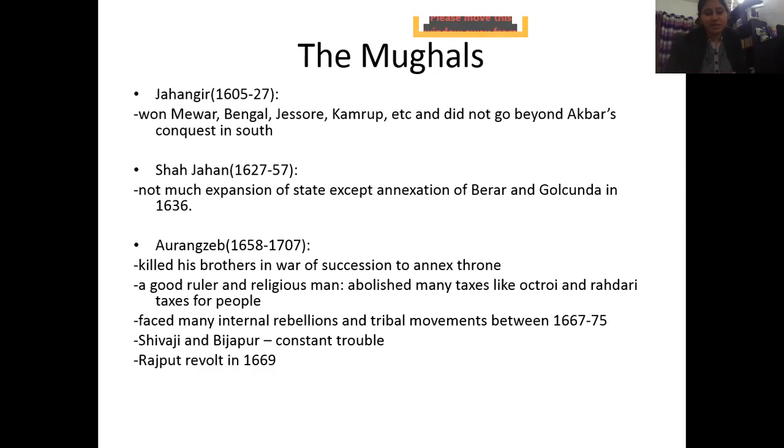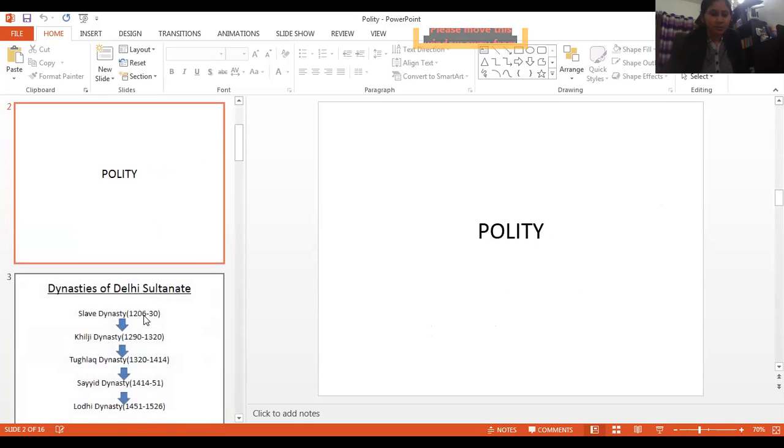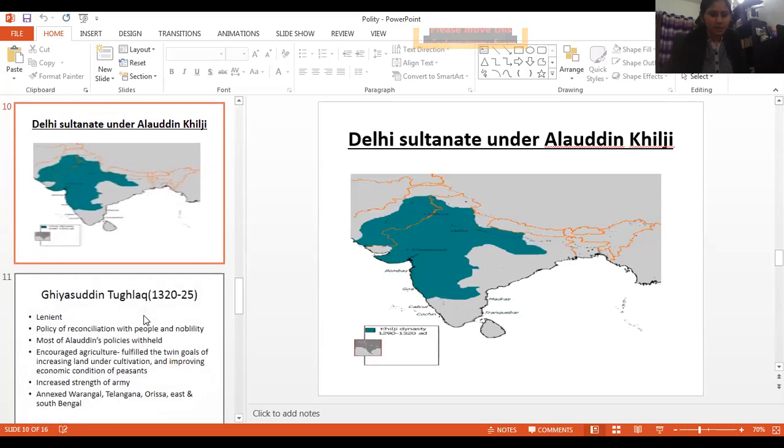After Aurangzeb, we see the Mughal Empire till 1857, but the rulers were very weak, and the Mughal Empire slowly and steadily comes down and disintegrates completely. Now, after that, let's come to the economy part.